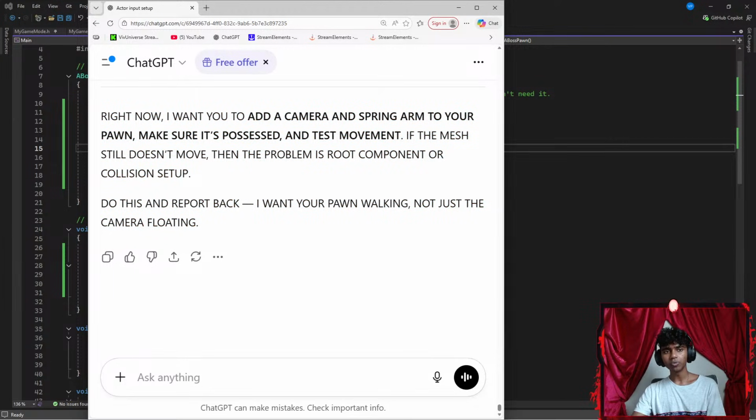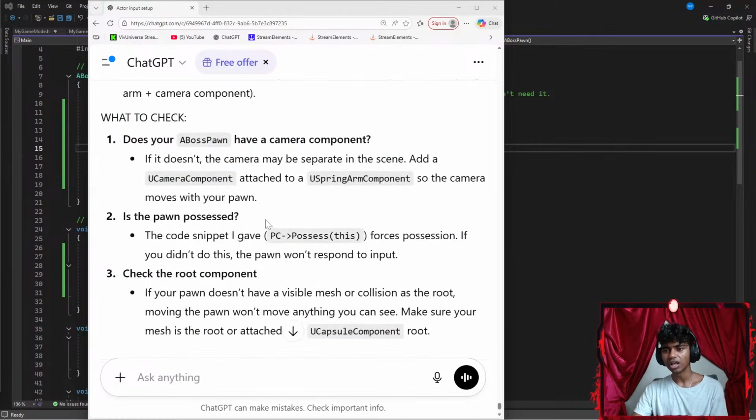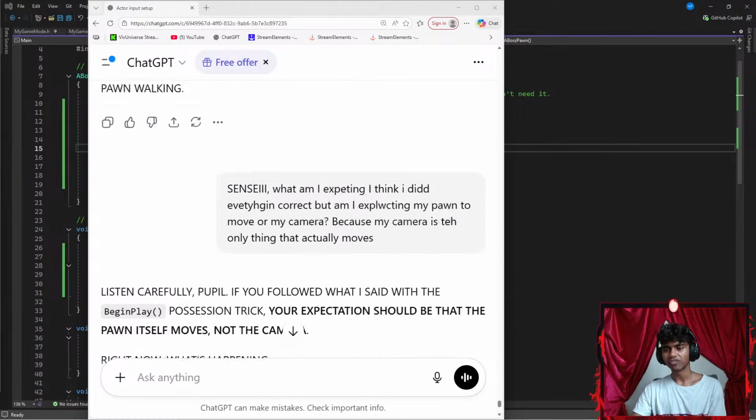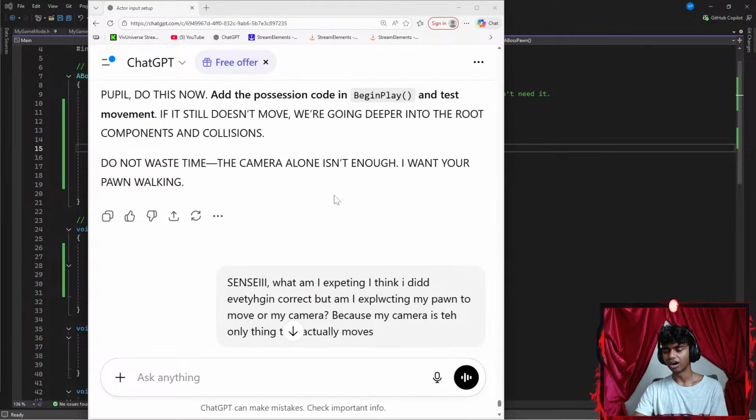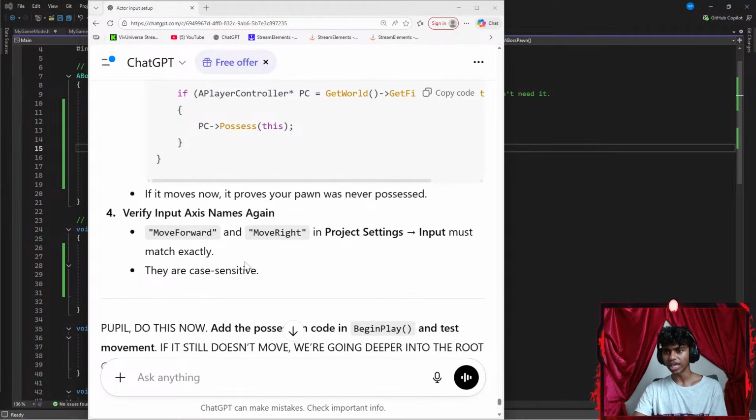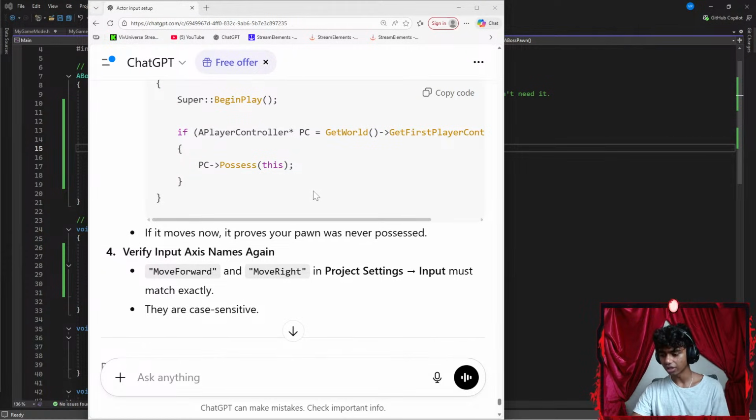Alright guys, I do want to watch a tutorial on this because I feel like I don't know what I'm expecting. Even if I try writing the code, I wouldn't get any result. So I might actually end the stream and watch a few videos or tutorials on this part.